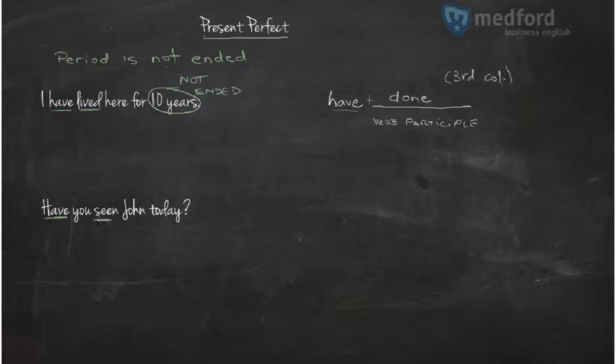Seen, participle. See, saw, seen. So participle, the third column. John today, because today is not ended. Today continues. So this is the rule number one. You use this structure when the period is not ended.